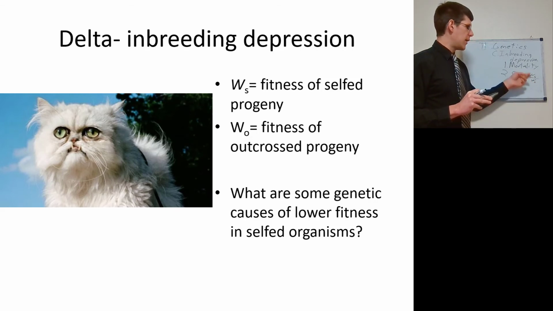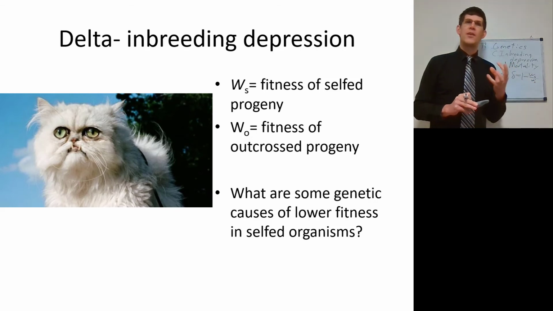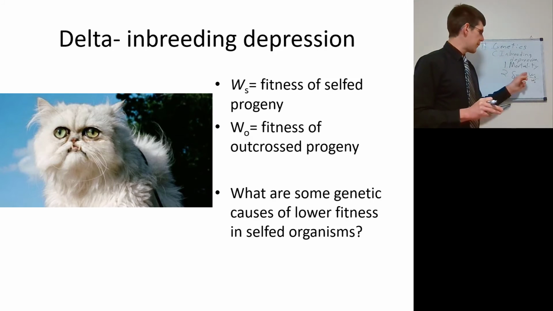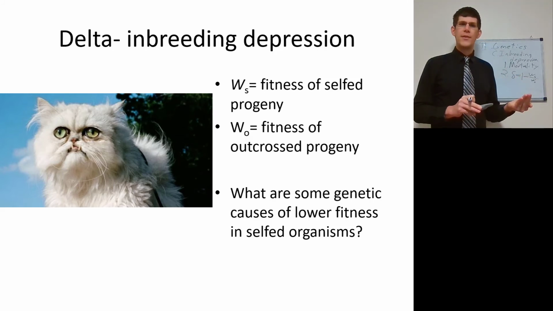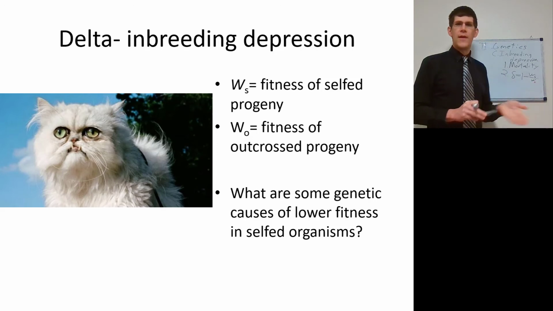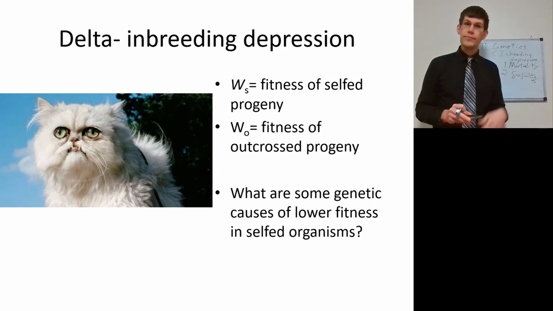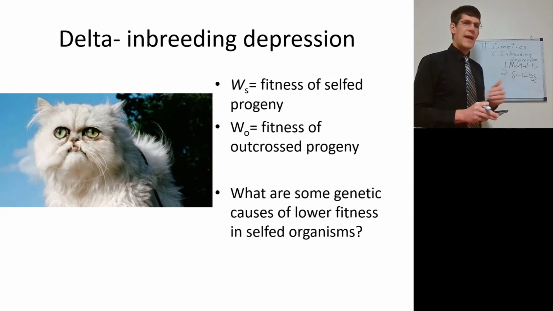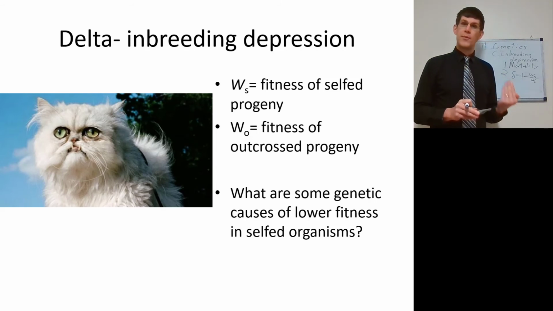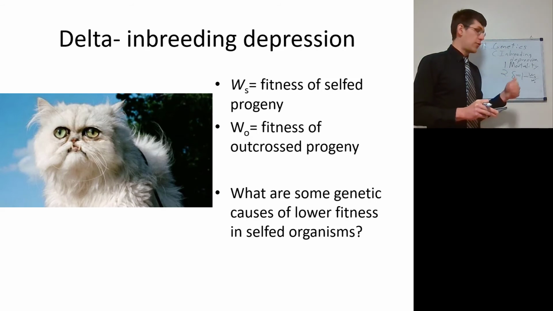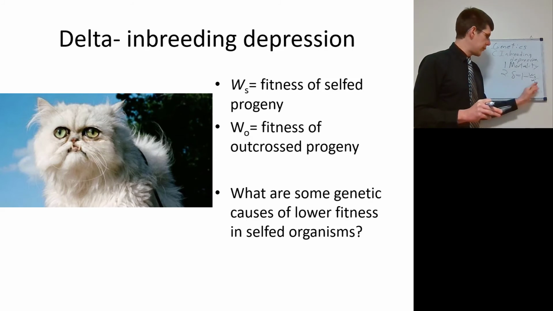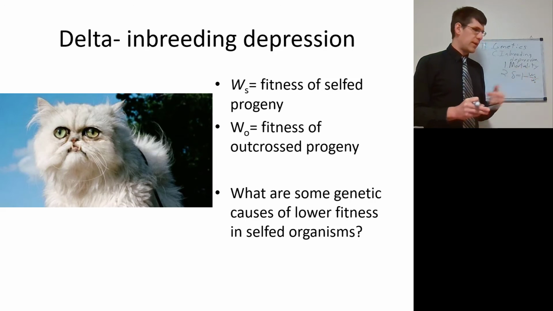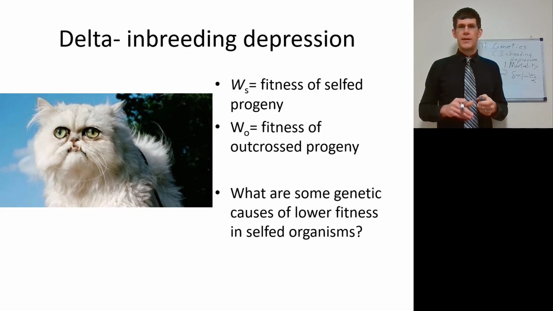So if these are equal, if there is no penalty for selfing, where W sub S is equal to W sub O, then we see that 1 minus 1 is 0 and the inbreeding depression is 0. However, as W sub S approaches 0 and the fitness of self progeny goes down, we see that delta is going to increase, as it becomes 1 minus 0 over some larger number. It's going to increase the inbreeding depression.